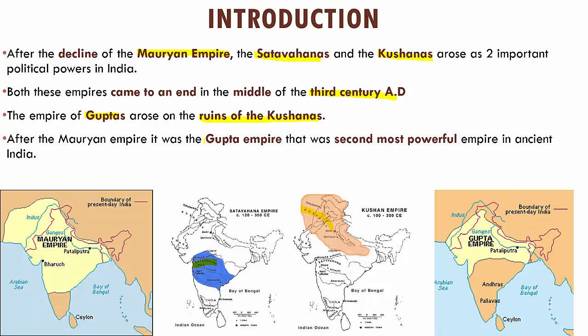Now after the Mauryan Empire, it was the Gupta Empire which was the most powerful. So we can say that the Gupta Empire was the second most powerful empire. The Mauryan Empire was the most powerful empire in ancient India, and the second most powerful was the Gupta Empire. This empire kept power over most of northern India, and it helped in keeping northern India politically united. It did not allow many invaders to come in during their reign.